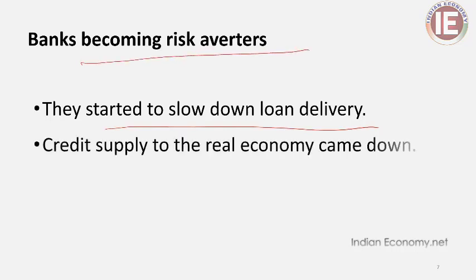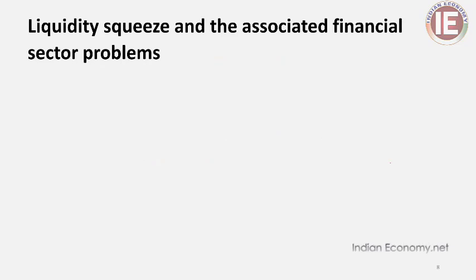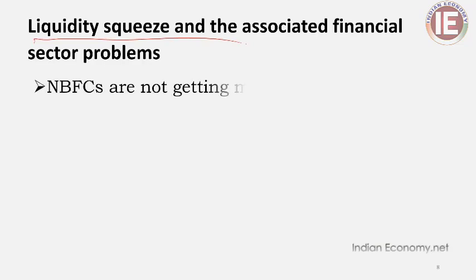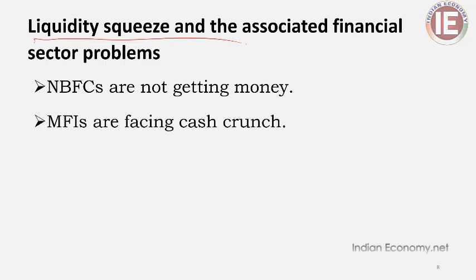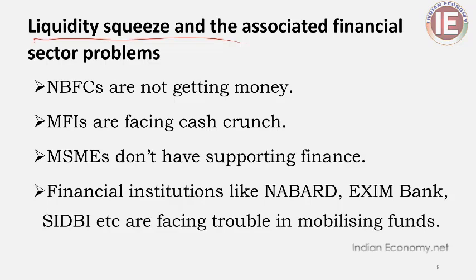Credit supply to the real economy came down as a result of the declined level of loan delivery by commercial banks. The end product of this particular behavior pattern by the commercial banks is that they recorded a sort of liquidity squeeze, and several financial entities and enterprises faced shortages of money. We will see one by one what are the main problems confronted by our entities and financial institutions.